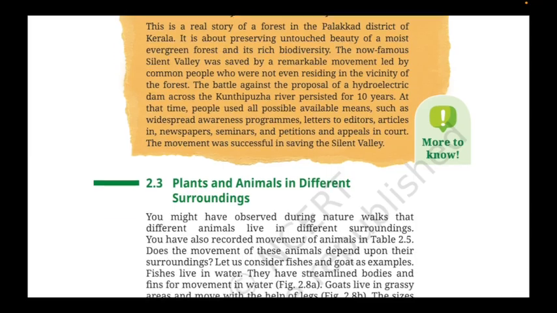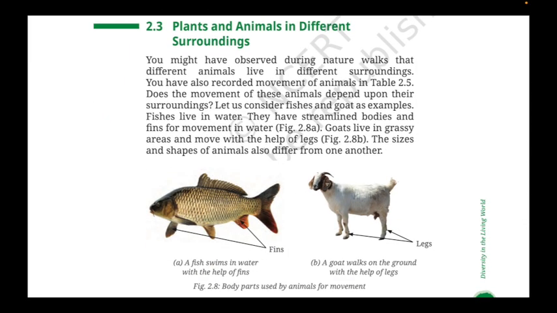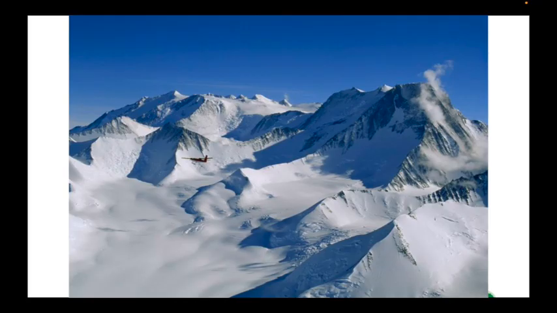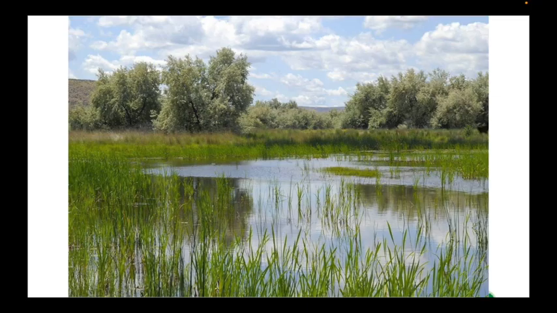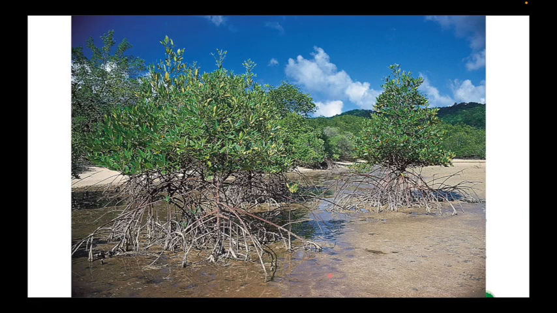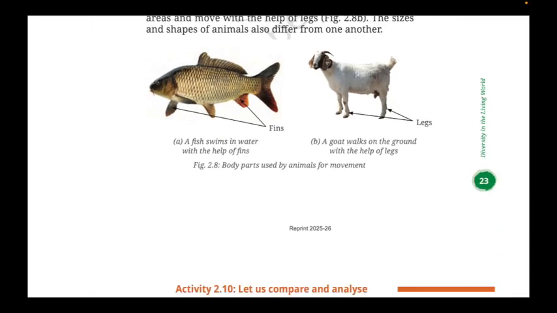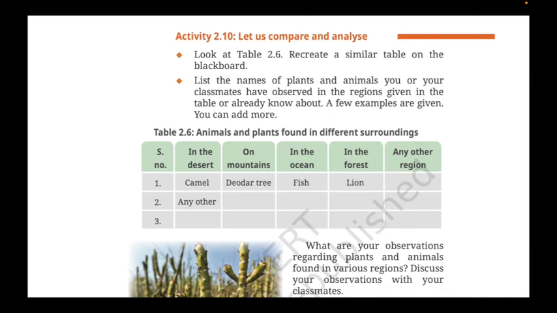Now, think about this. Earth is not the same everywhere. Some places are hot and dry, some are cold, some are freezing. Some are full of water, some are a mix of mud and water. So plants and animals have evolved for millions of years to suit the place where they live. That's why you see certain types of plants and animals only in certain places.